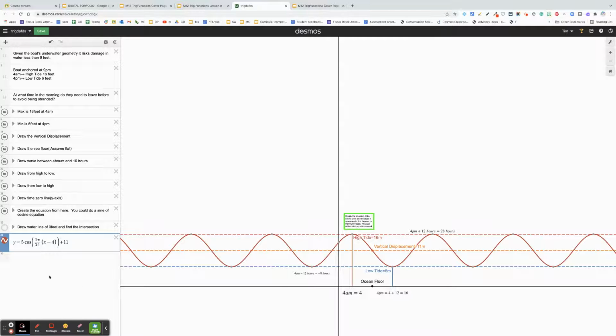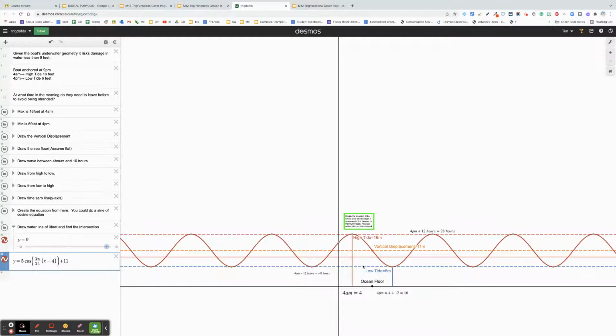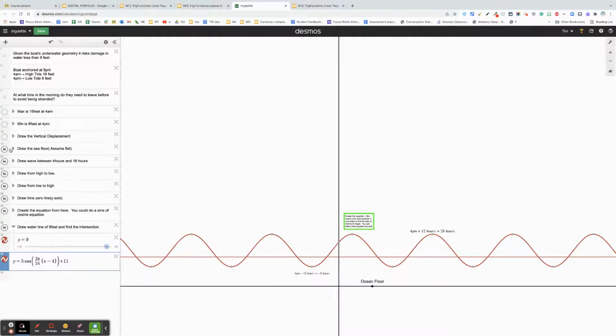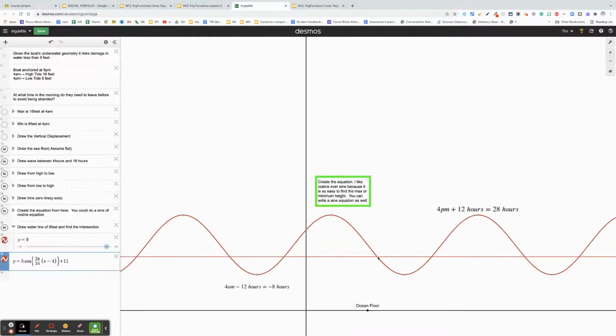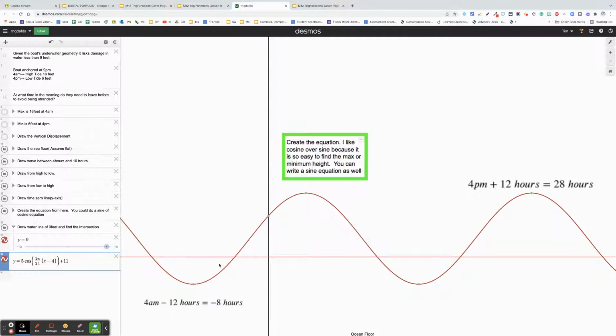So there you go. Now, if we wanted to determine, draw the water line at 9, so I'm going to do this, which I've done. So y equals 9. Notice that when I do that, I'm going to hide some of this other information here. So basically what we're going to do is just figure out what time that is. And that looks to be about, why is this having trouble? It's not liking that at all. I'm not sure why it's not liking that. So that point right there, when that's exactly 9, it looks like 11.57.